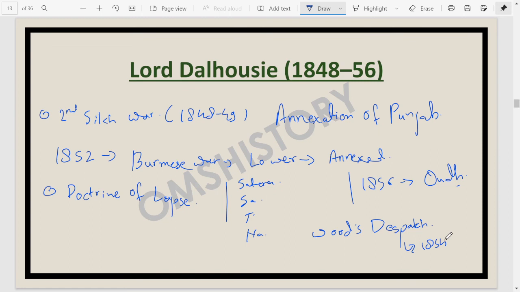Introduction of the railways happened during this time period. The first train was from Bombay to Thane, we all know this. Even telegraph lines were established in 1853. The postal system was also established in 1853.